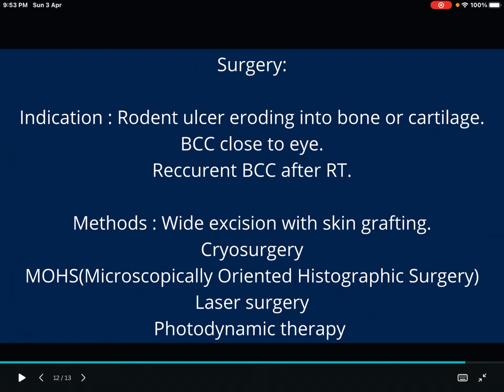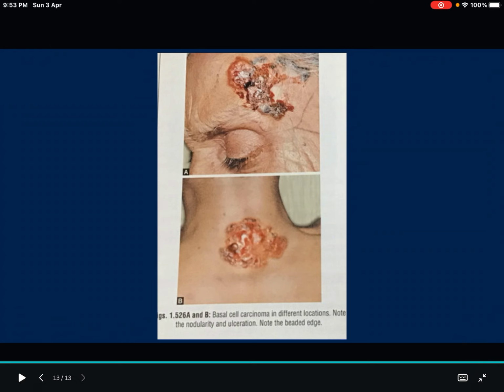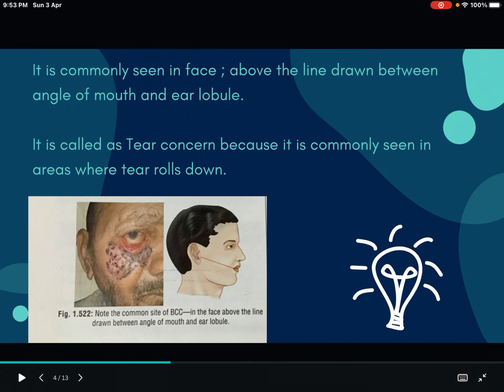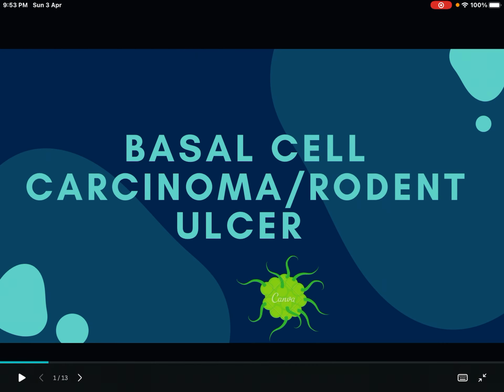So I think it's clear for you guys. I'll just show the picture of basal cell carcinoma. This is near the neck, one is near the forehead, just above the eyes. So like this it will appear. These are the headings and points that you have to write for a 4 marker.